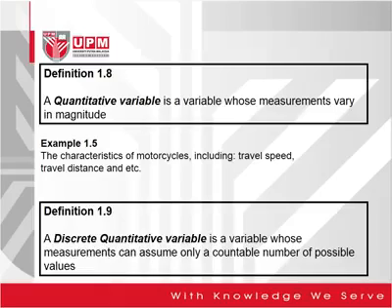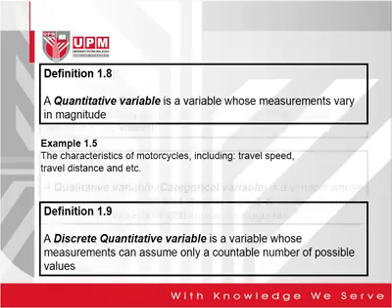A discrete quantitative variable is, for example, the number of motorcycles. We count, and there are 1,000 motorcycles, or 22 motorcycles. We never have 100.1. So the number of motorcycles is a good example for understanding discrete quantitative variables.